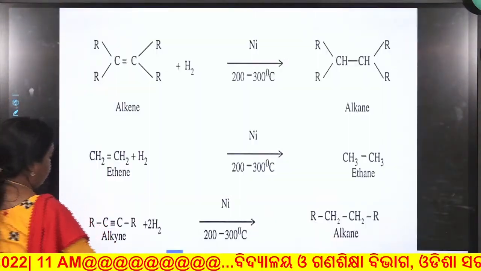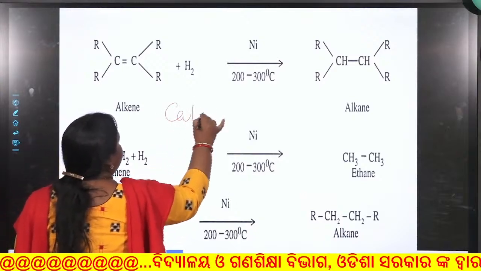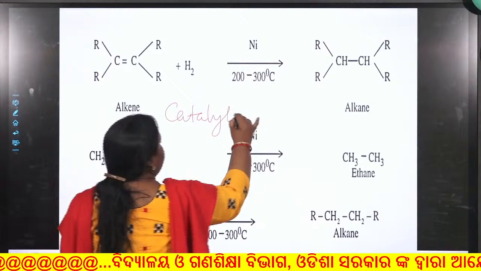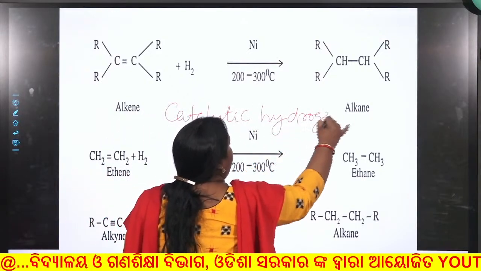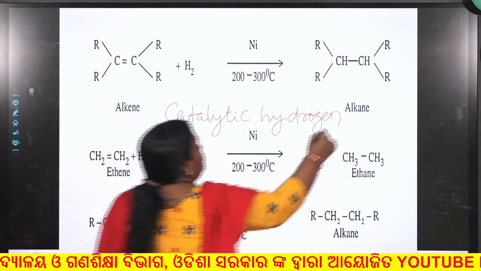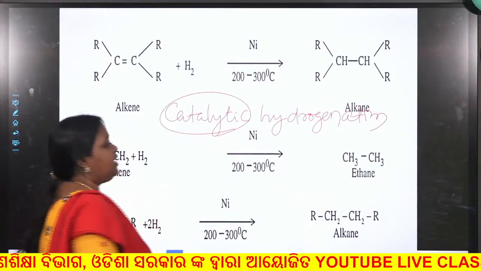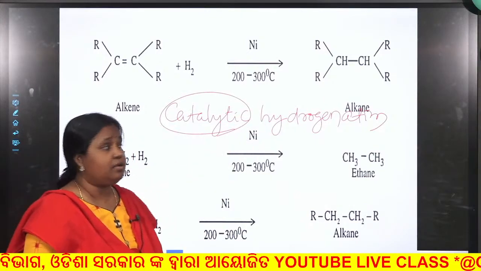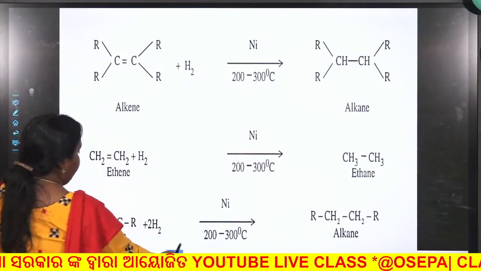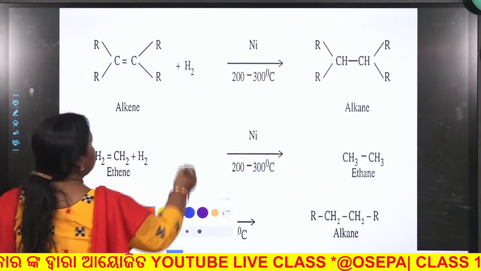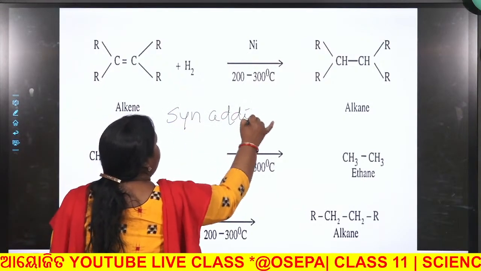This type of reaction is called catalytic hydrogenation. Addition of hydrogen is called hydrogenation. There is presence of catalyst, hence the name catalytic hydrogenation. Mark that here the addition of hydrogen is syn addition. Remember, for entrance this is syn addition.